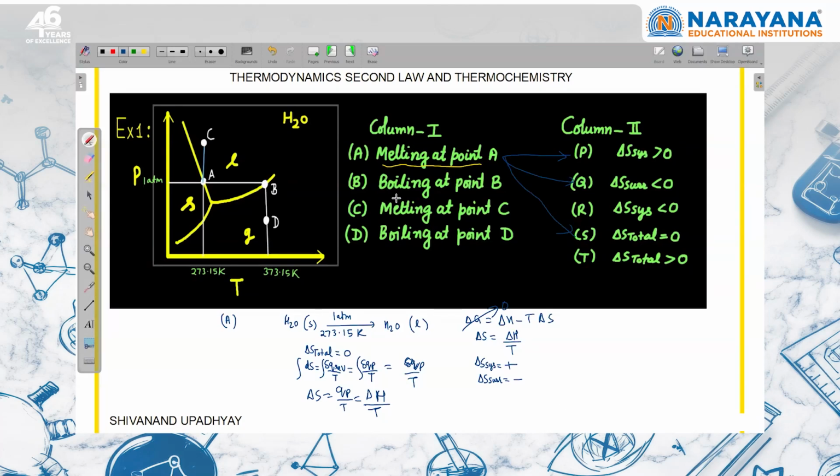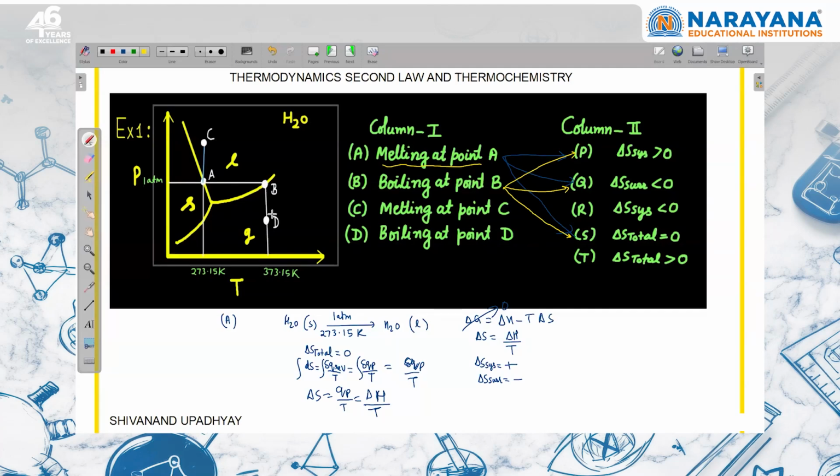Now, the second point, boiling at point B, same way we can say boiling is taking place at boiling point, equilibrium will be there. So we'll say that equilibrium is there, then delta S total will be 0. I can directly write here, delta S total should be equal to 0. Boiling के लिए we are giving heat energy to the system. Same way I can write delta G will be 0. So delta S vaporization is equal to delta H vaporization divided by boiling temperature, which is positive. So entropy of system will increase. If system is gaining heat energy, surrounding is losing heat energy, so delta S surrounding is going to be negative. So A और B का answer same है.